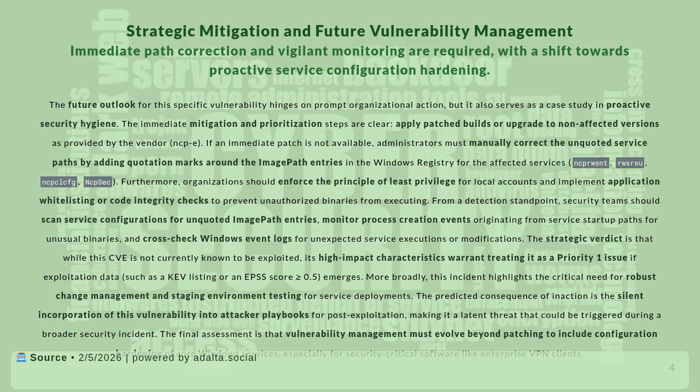The strategic verdict is that while the CVE is not currently known to be exploited, its high-impact characteristics warrant treating it as a priority 1 issue if exploitation data, such as a KEV listing or an EPSS score greater than or equal to 0.5, emerges. More broadly, this incident highlights the critical need for robust change management and staging environment testing for service deployments. The predicted consequence of inaction is the silent incorporation of this vulnerability into attacker playbooks for post-exploitation, making it a latent threat that could be triggered during a broader security incident. The final assessment is that vulnerability management must evolve beyond patching to include configuration hardening of core Windows services, especially for security-critical software like enterprise VPN clients.